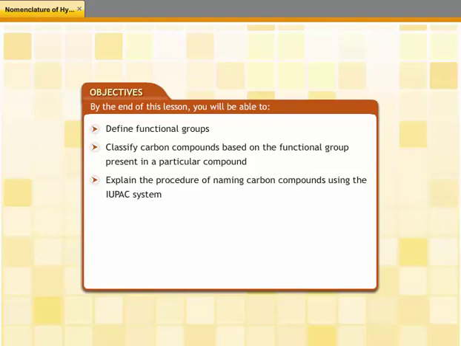This lesson is about functional groups and the IUPAC system of nomenclature. By the end of this lesson, you will be able to define functional groups, classify carbon compounds based on the functional group present in a particular compound, explain the procedure of naming carbon compounds using the IUPAC system.